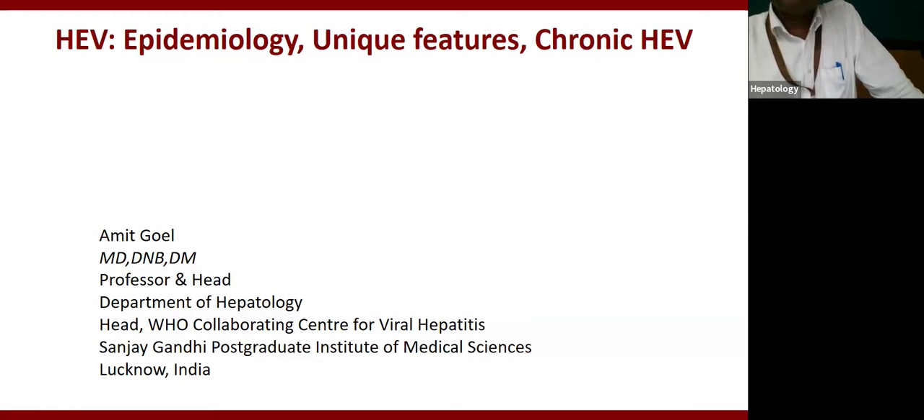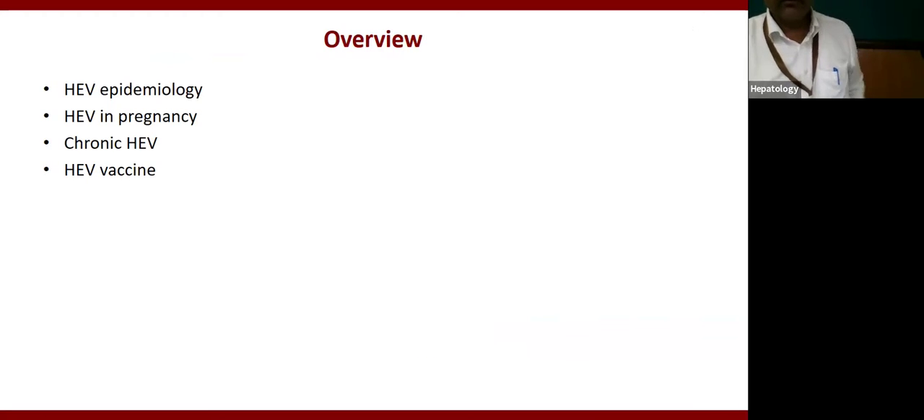So I will talk only about specific things about hepatitis E, not the overview. Briefly, I will talk about the epidemiology, HEV in pregnancy, chronic HEV and HEV vaccine. These are the specific things about hepatitis E virus. These are the four unique things, right?